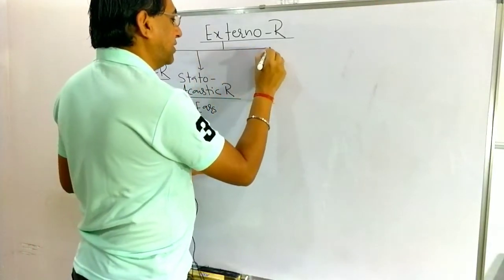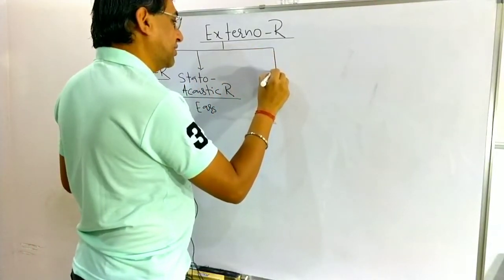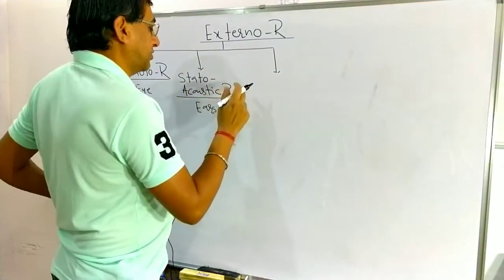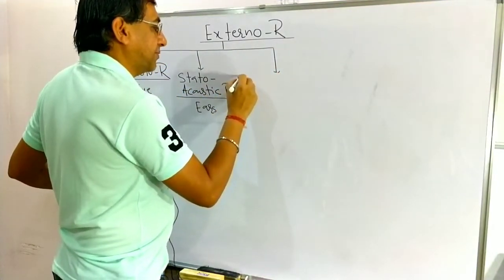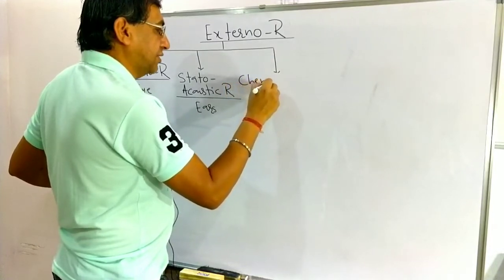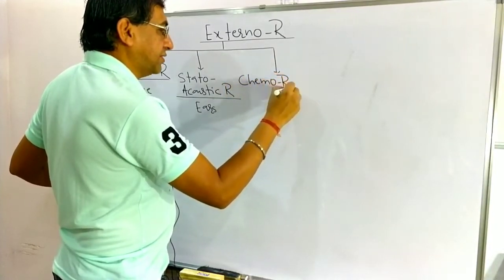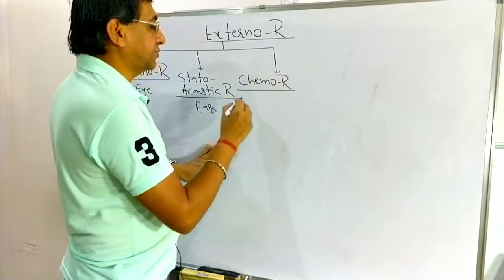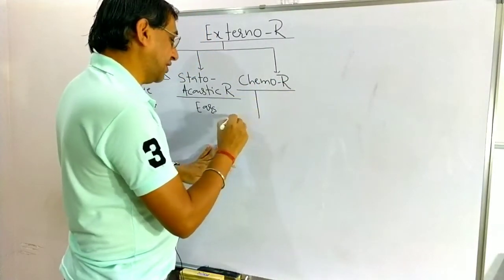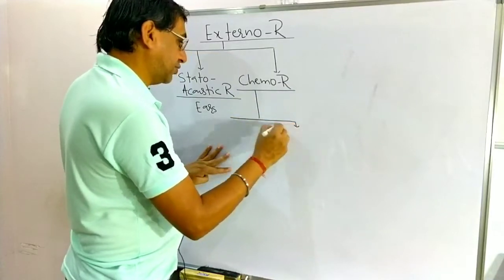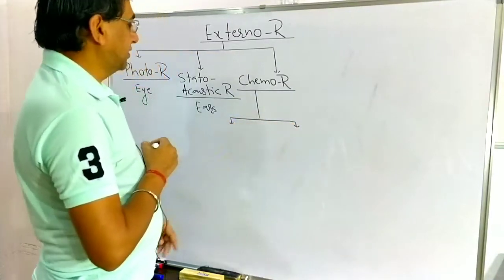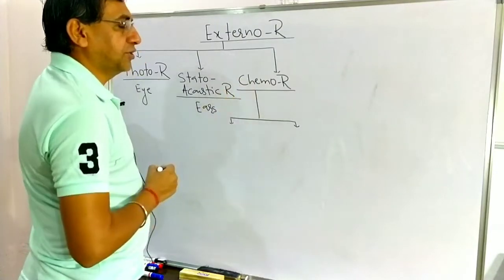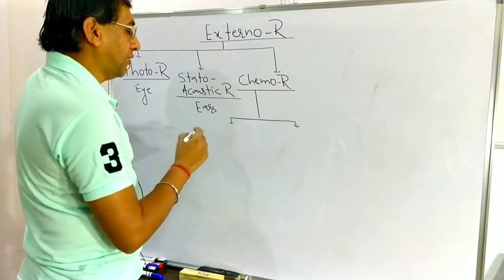The third type of receptors, they are the chemoreceptors. Chemoreceptors are those responsible for the chemical senses. There are two types of chemoreceptors, those responsible to get the taste in the form of chemicals.